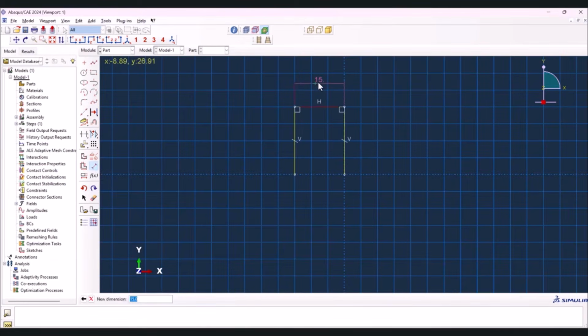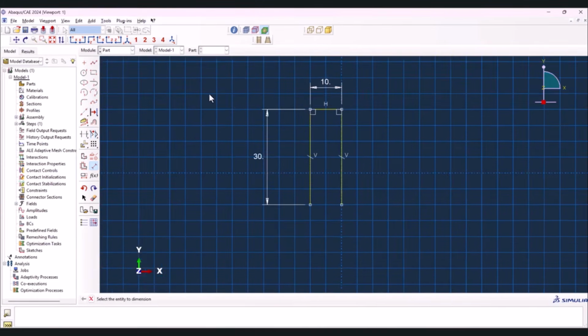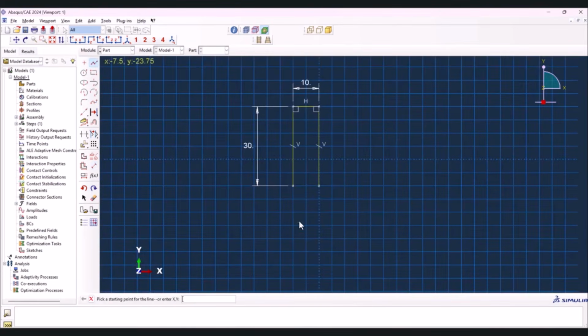Now this one should be 10, and if I put this value on 30, you see the other one changes as well. Then we need to create two lines like this and like this.